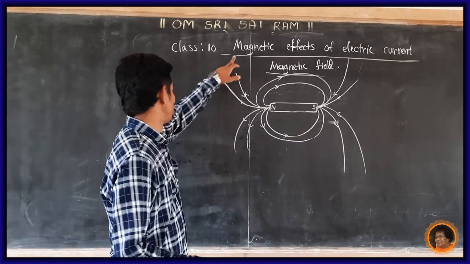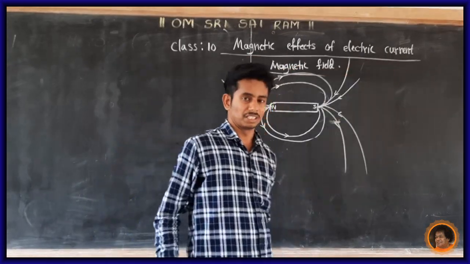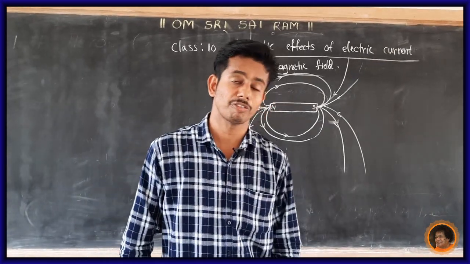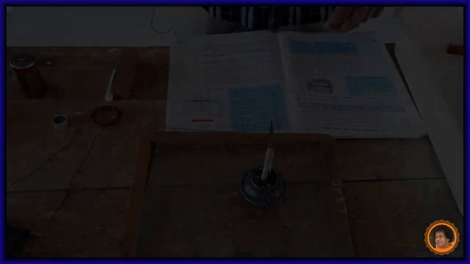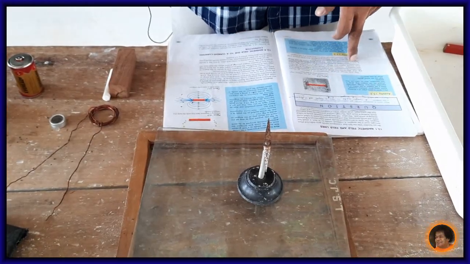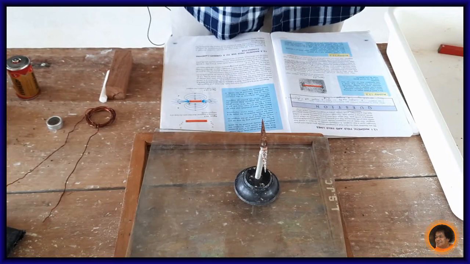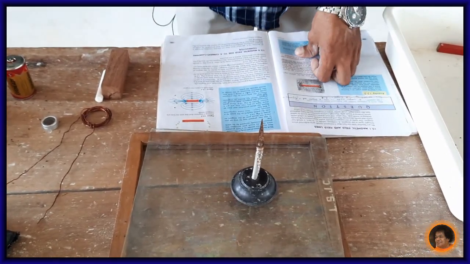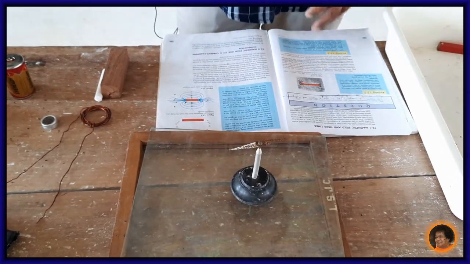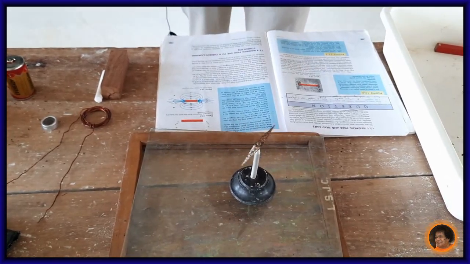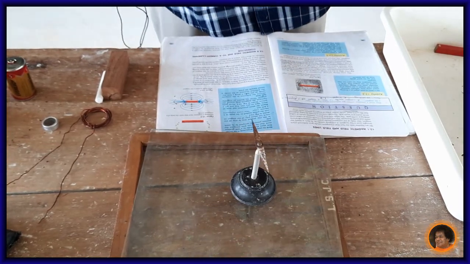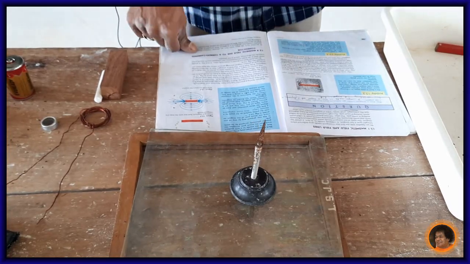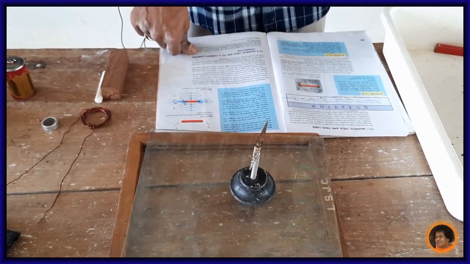Another thing, magnetic effects of electric current. Our chapter is magnetic effects of electric current. Why is it given this name? Now, this is a magnetic needle. If I bring the magnet near the magnetic needle, is there any deflection? Just look at this. Yes, there is a deflection. Why? Because this magnetic needle behaves like a magnet. So this is also a magnet, and this one is also a magnet. So there is attraction or repulsion.